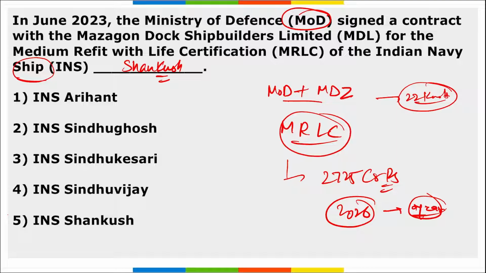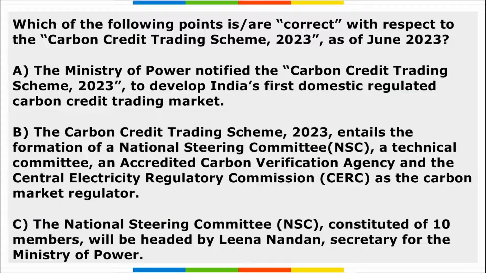Next, let me write here, the correct option is option 5. Next, which among the following are correct with respect to the Carbon Credit Trading Scheme of 2023? So remember, the Ministry of Power notified the Carbon Credit Trading Scheme 2023 to develop India's first domestic regulated carbon credit trading market. The scheme was first announced under the Energy Conservation Amendment Bill of 2022 and the scheme was drafted by which organization? It is BEE, the Bureau of Energy Efficiency, a statutory body under the Ministry of Power, that drafted this particular Carbon Credit Trading Scheme.